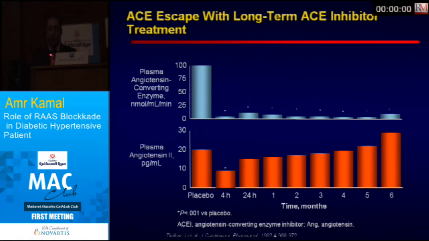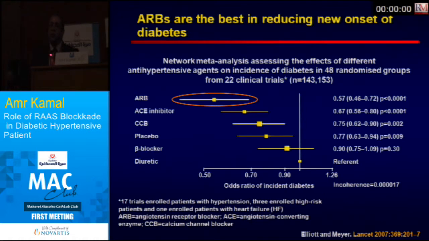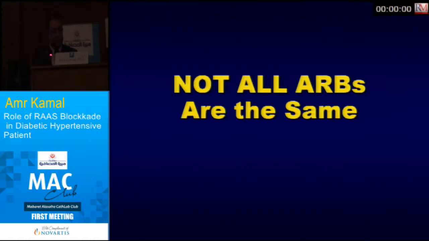Over time, with the use of ACE inhibitors, there is leakage of angiotensin II, as I said, an escape, and the plasma angiotensin II will increase with the chronic use of ACE inhibitors, leading to all these bad effects of angiotensin II. ARBs are the best in reducing new onset of diabetes in all trials, along the whole spectrum of the drugs that control blood pressure. Angiotensin receptor blockers, namely valsartan, is the main drug that could inhibit or delay the new onset of diabetes.